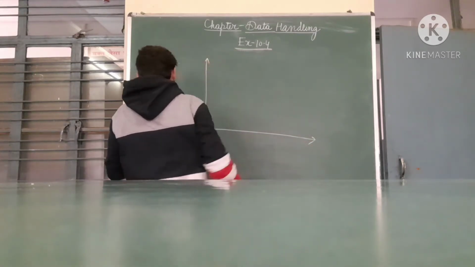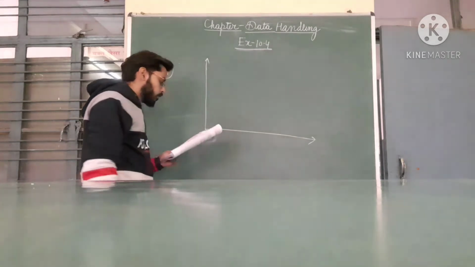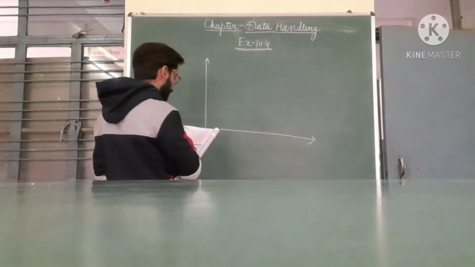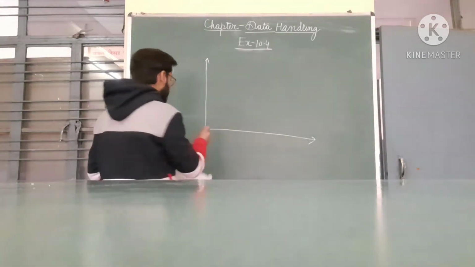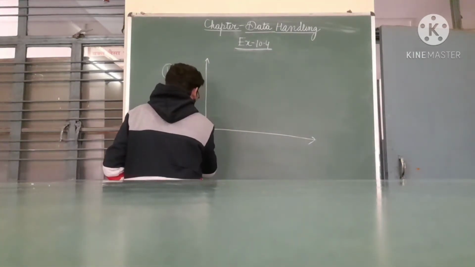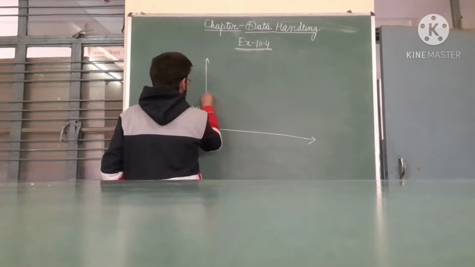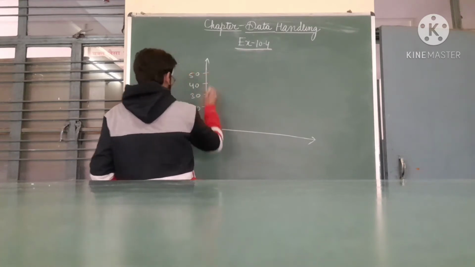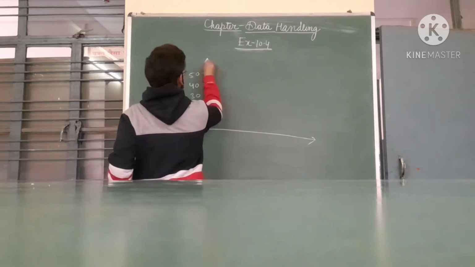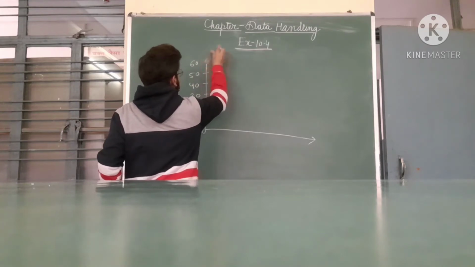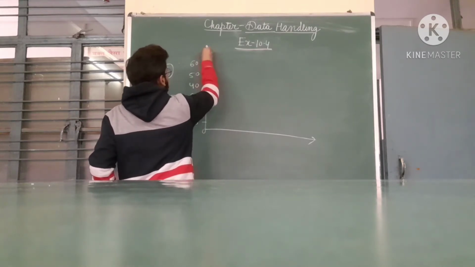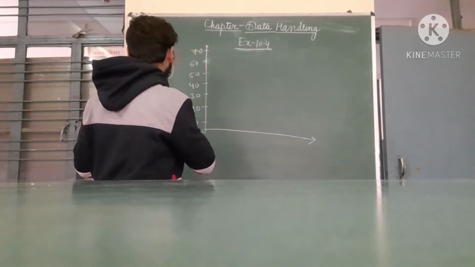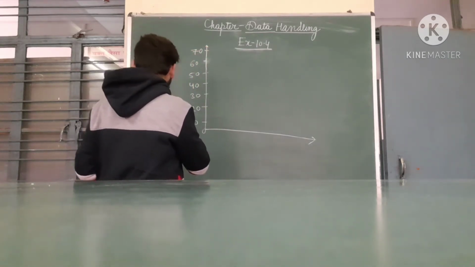Question number 1. The number of mathematics books sold by a shopkeeper on 6 consecutive days is given below. So for the number of books sold, I think we should take the scale like 10, 20, 30, 40, 50, maximum is 60 and 70. Okay, so the number of books sold on Monday is 50.